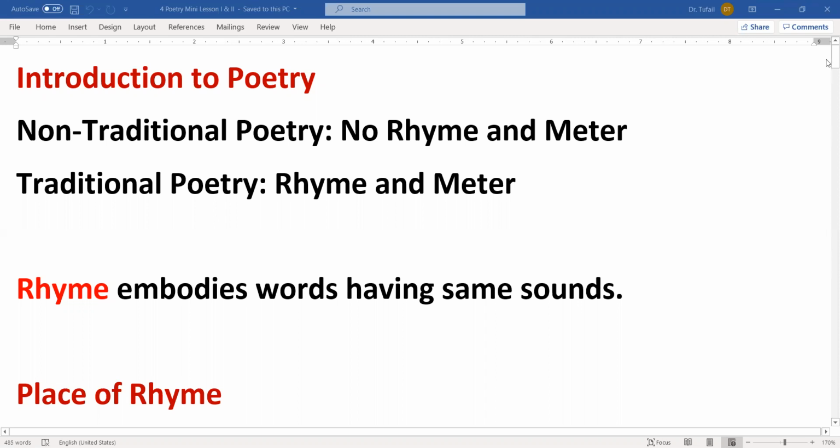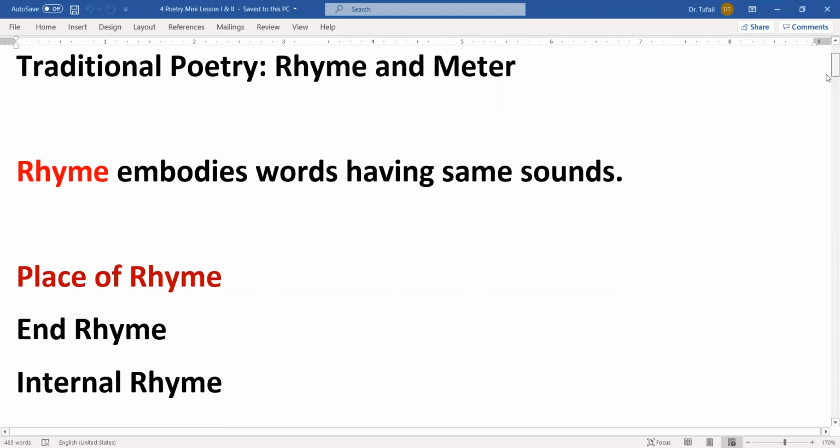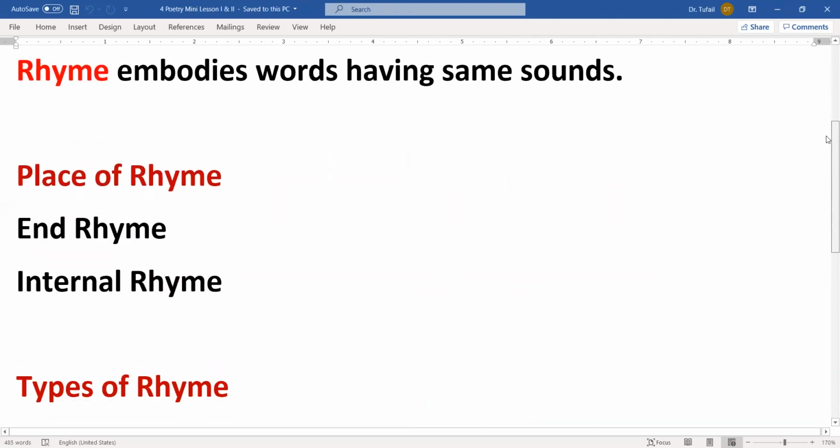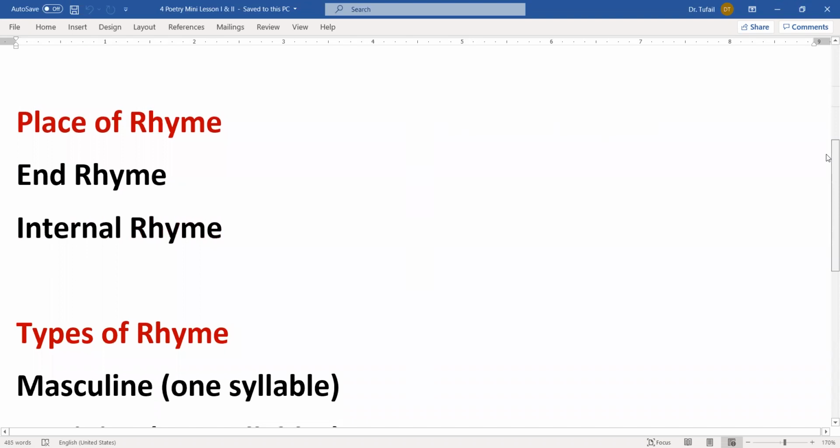So rhyme is embodied words having same sounds, and what is the appropriate place of rhyme? It can come in the end of the line, or it can come in the middle as internal rhyme. So there are two types of rhyme: internal or end rhyme. If they occur in the end of a line, we call them end rhyme. If they come in the middle of a line, we call them internal.